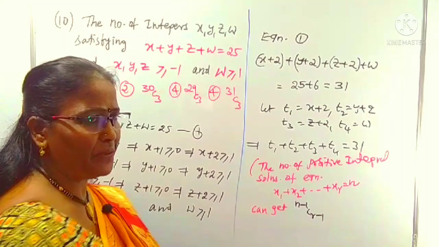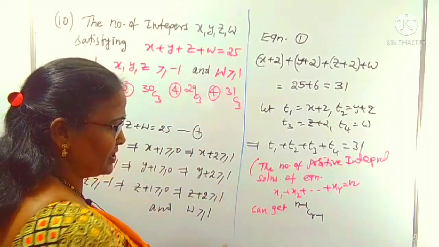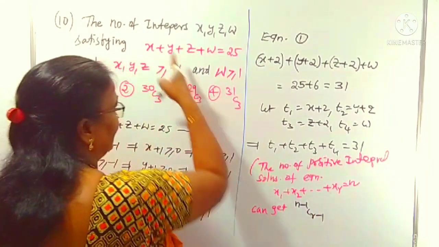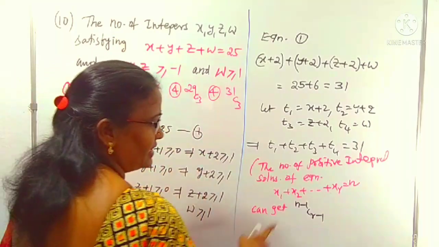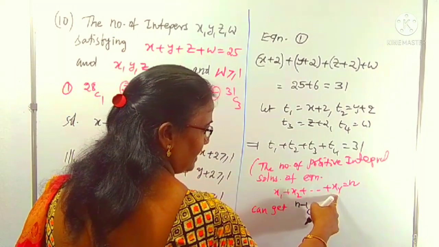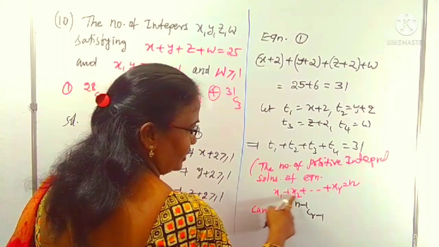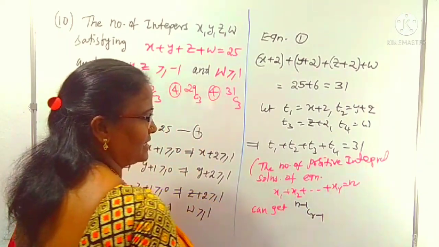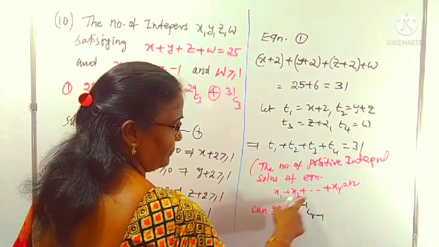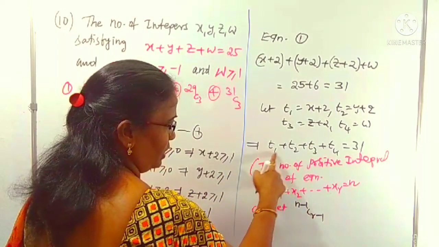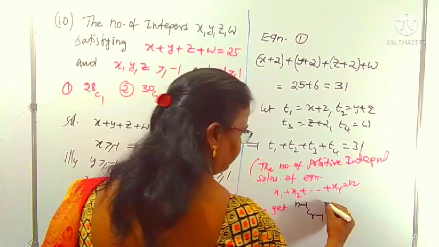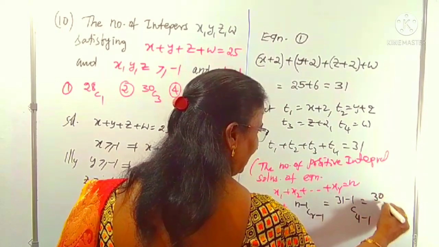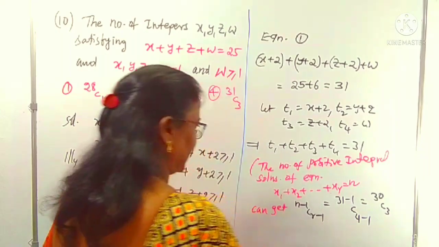Positive integers means they start from 1 to infinity. Then n minus 1 C r minus 1 indicates the number of solutions of this equation. We only want the number of integer solutions. What does r indicate? How many terms are there in the addition. What does n indicate? The sum. In this equation, in place of n, 31 is there. In place of r, 1, 2, 3, 4 are there. Therefore the answer is 31 minus 1 C 4 minus 1, that is 30 C 3.